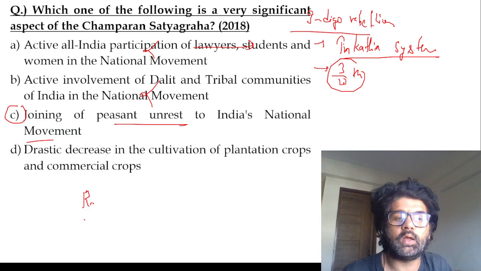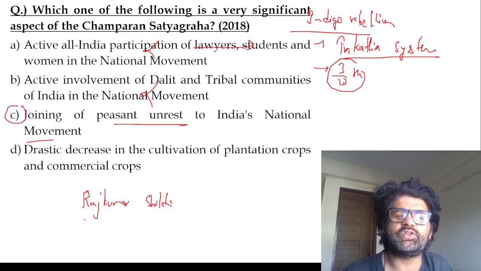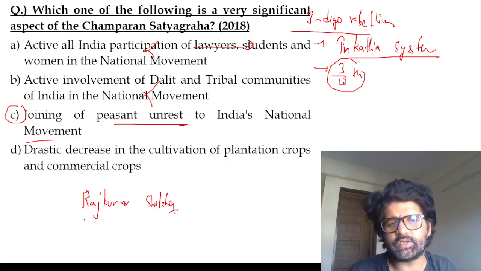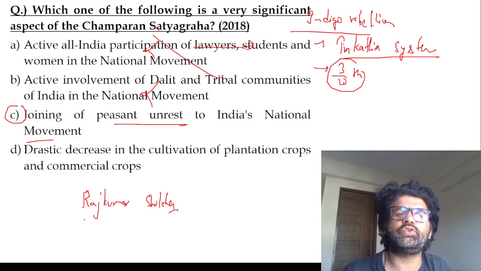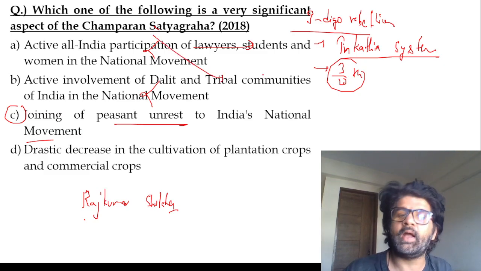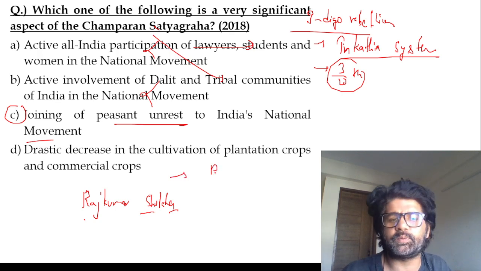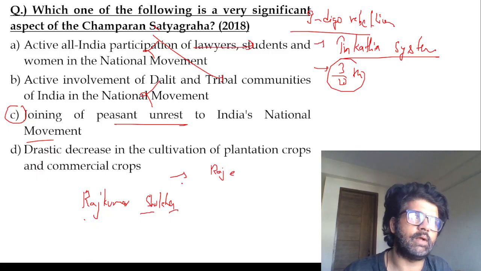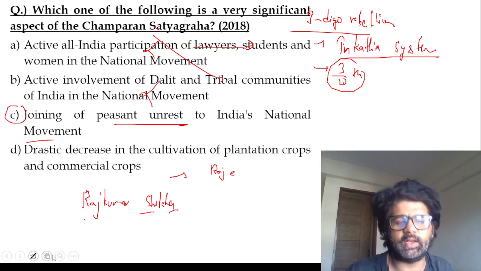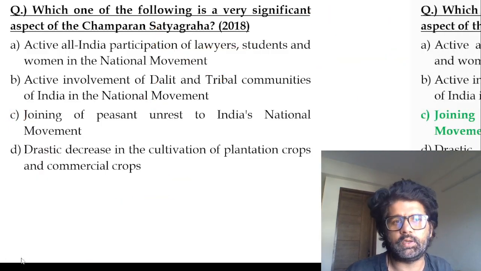Rajkumar Shukla brought Gandhiji. He was like, Gandhiji, please come. You did such good stuff in South Africa. Please replicate those good things in Champaran also. Gandhiji is like, okay. And then Gandhiji came to Champaran on the insistence of Rajkumar Shukla. He met Rajendra Prasad and other people here. So yeah, Mazharul Haq and something like that. All those people were there.